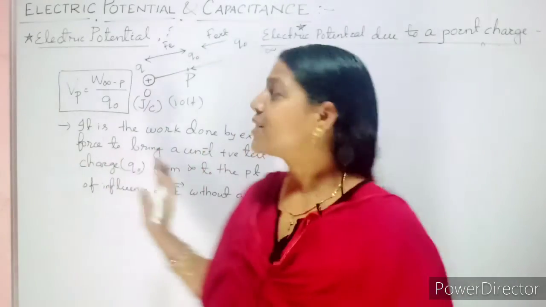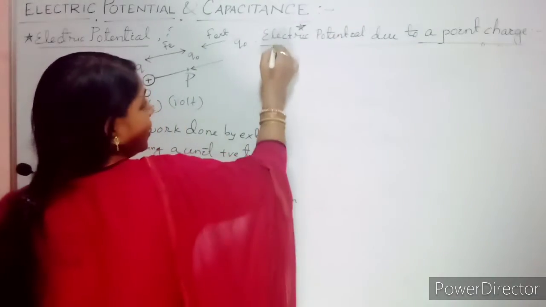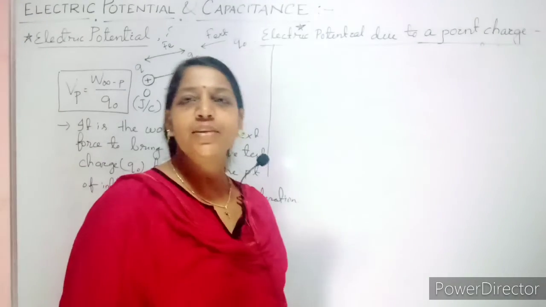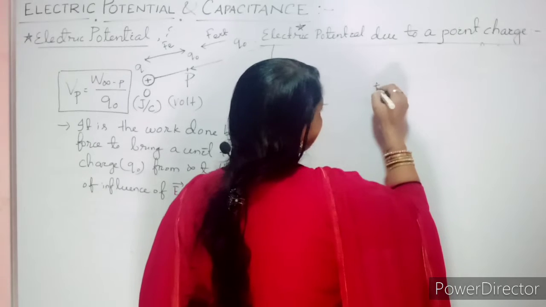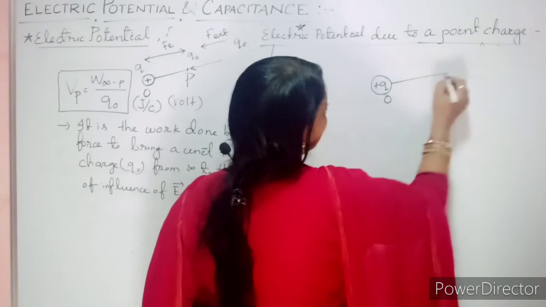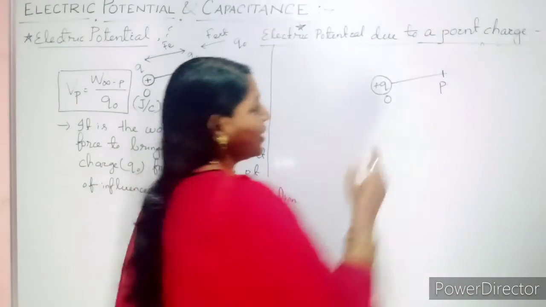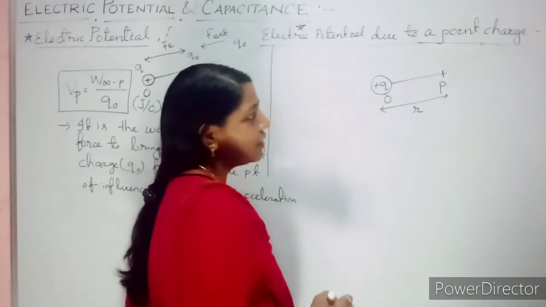Clear? Now let us find out the electric potential due to a point charge. Imagine, the same way, a charge is placed here at the point of origin. Then at this point P, at a distance r from the origin, I want to find the electric potential.